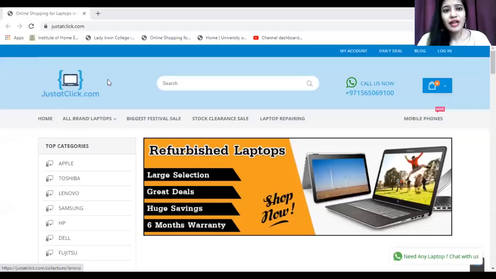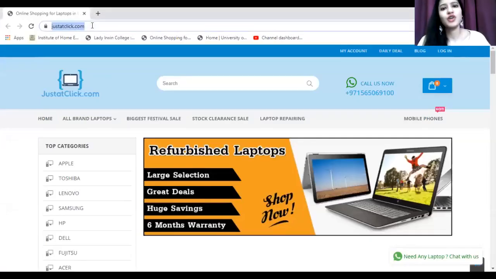So now moving on to the site, let us try out that site once again and check whether it offers you the same things or not. So this is the site we were talking about, and the site name is justatclick.com. Justatclick.com, naam se hi pata chal raha hai, from the name itself it is clear. Just at a click, you're just a click away from your favorite gadgets out there. The gadgets out here are offered at a very good pocketable rate. You get a warranty period, as it offers you 6 months warranty. You get to have huge savings.